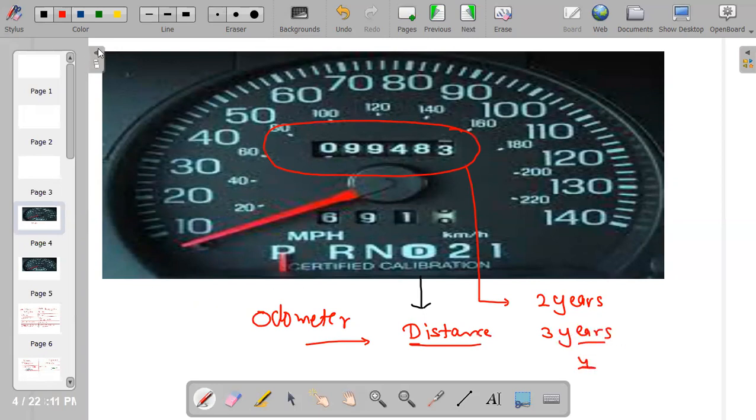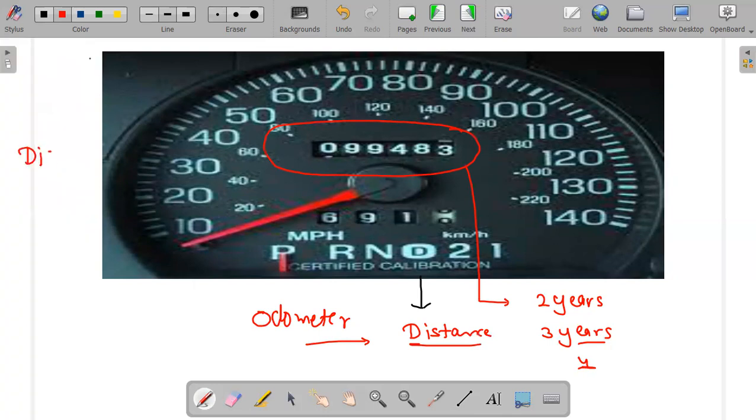But what is displacement? During 2 years or 3 years or 5 years, every time you use this automobile, this scooty, you go from your school to your home and home to your school, and you roam everywhere in your city. You may take this scooty outside your city, but as soon as you reach your home, your displacement is 0. Why is your displacement 0? What did we study?